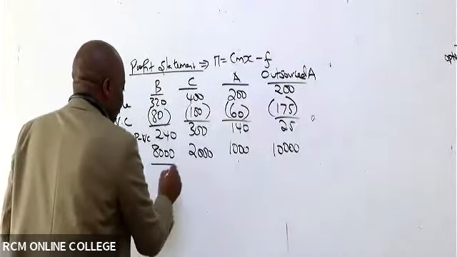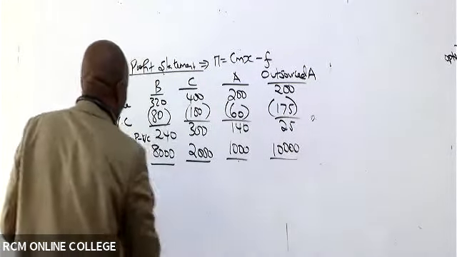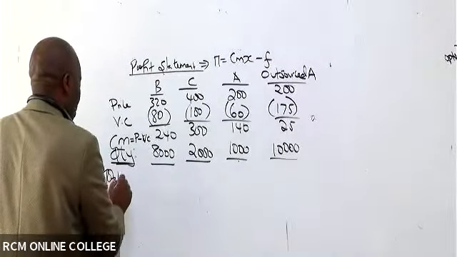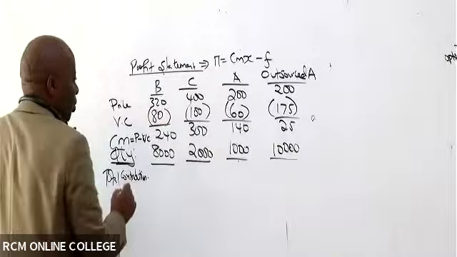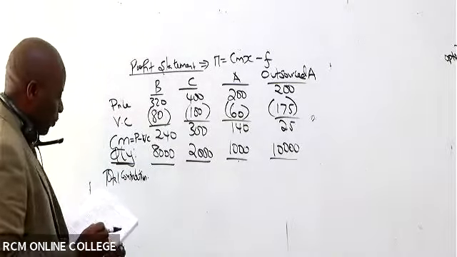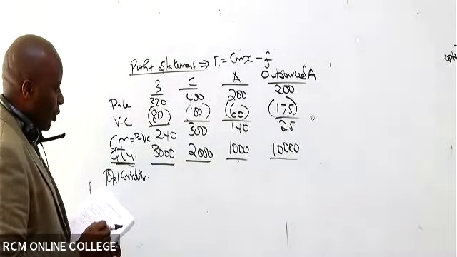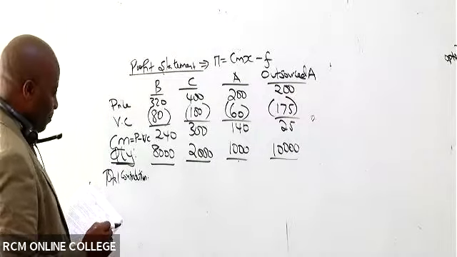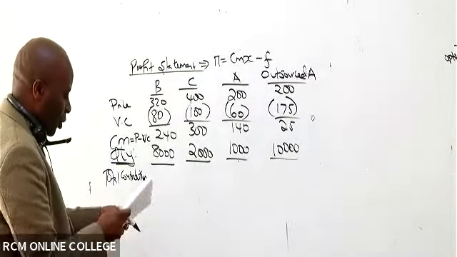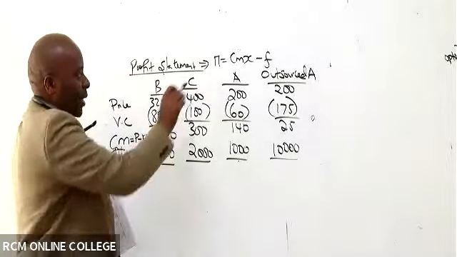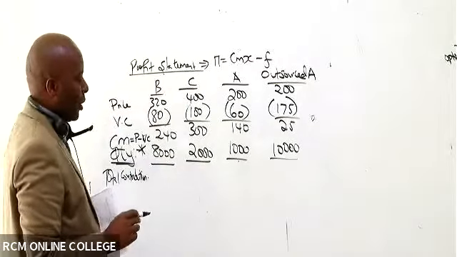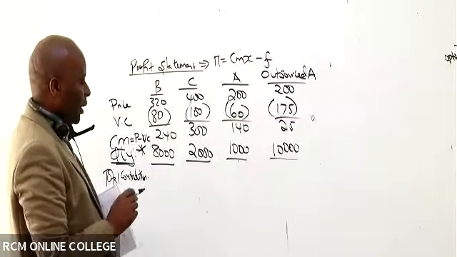So please go ahead and give me the total contributions. So like you're multiplying, isn't it? CM times quantity. So 240 times 8,000.